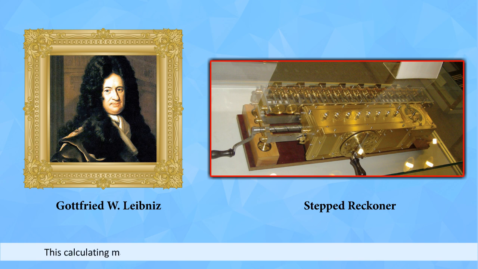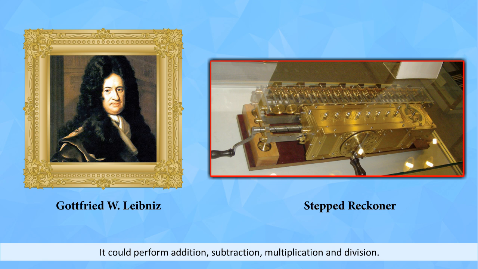Stepped reckoner. This calculating machine was an improvement of the Pascaline by Gottfried W. Leibniz in 1671. It could perform addition, subtraction, multiplication, and division.